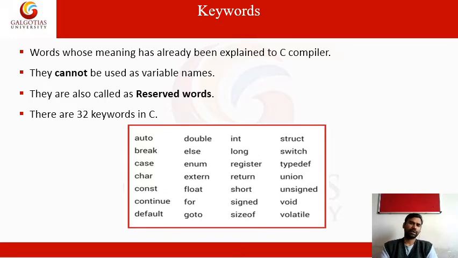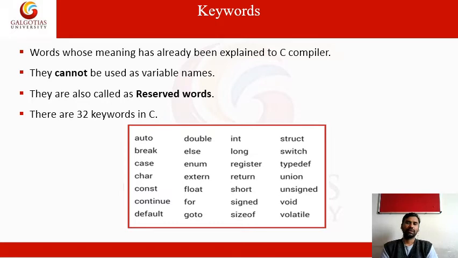Just to name a few: auto, break, case, char, const (constant means it can't change), continue, default, double, else, enum, extern, float (floating point number), for (this is a for loop), and the goto statement. int means integer, and long is used before int or double for long integer or long double. Register is a storage class, one kind of variable declaration. Then return, for functions, and short, like short integer.